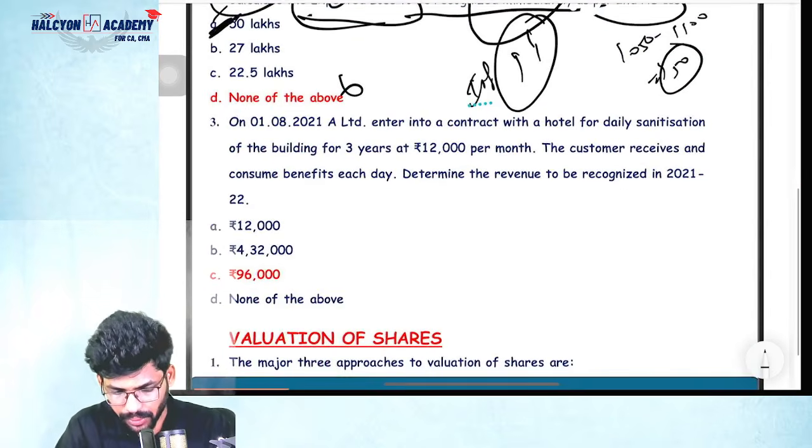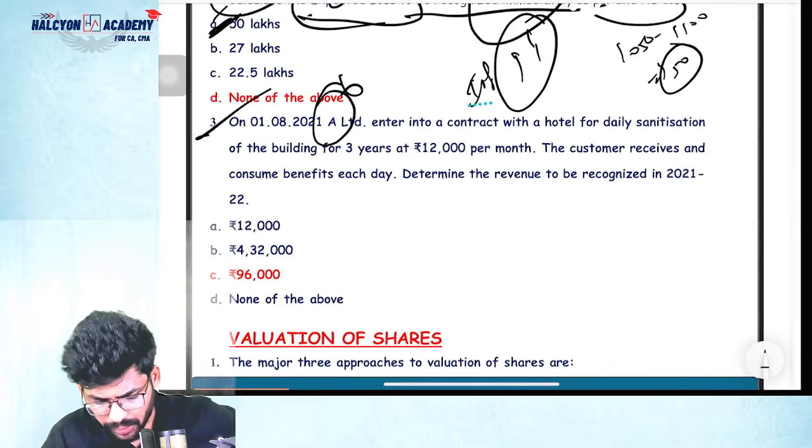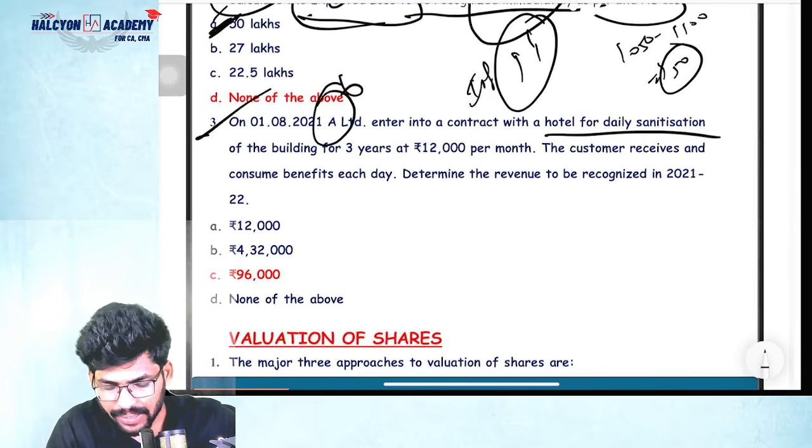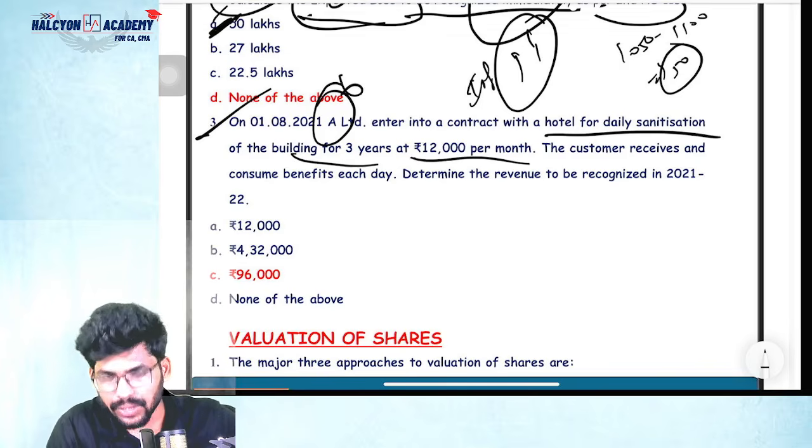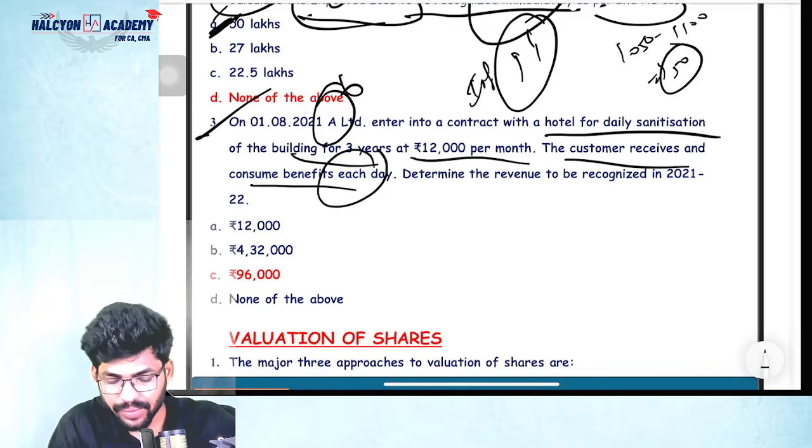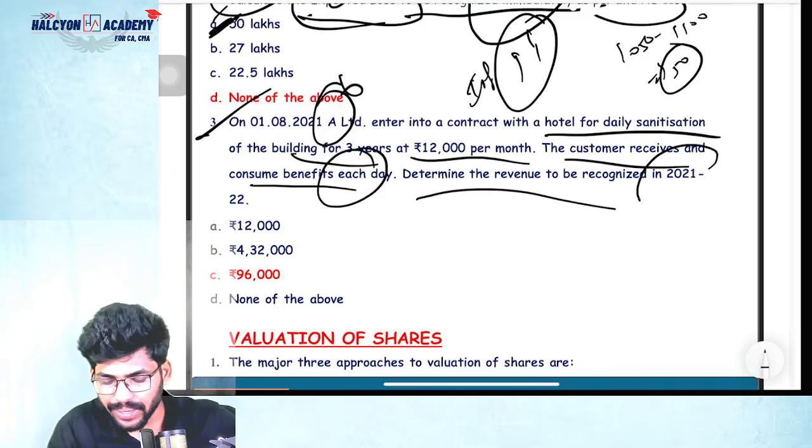Next, coming to next point. On 1/8/2021, A entered into a contract with the hotel for a daily sanitation of the building for 3 years at 12,000 per month. Every month 12,000. The customer receives and consumes benefits every day. Determine the revenue to be recognized in 21/22.